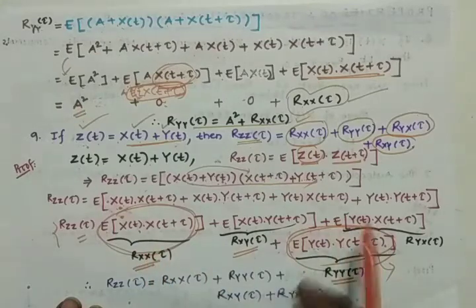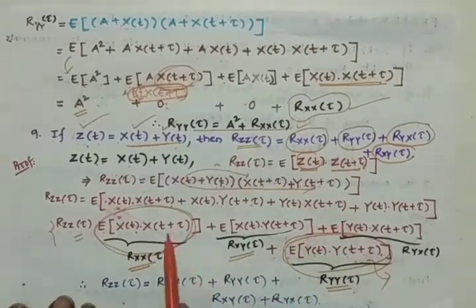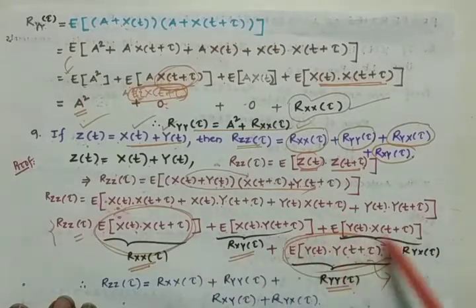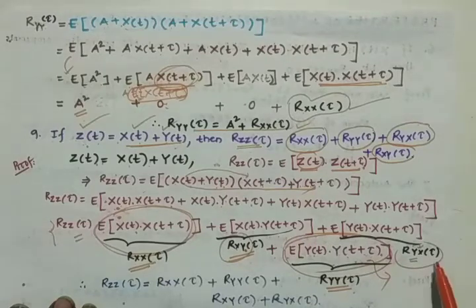Within the same random process, the function is defined between the same random process. Whereas the second term and the third term are between two different random processes, so this correlation is named as cross correlation. These two are cross correlations between the random process components x and the random process components y, and here the random process components y and the random process components x.